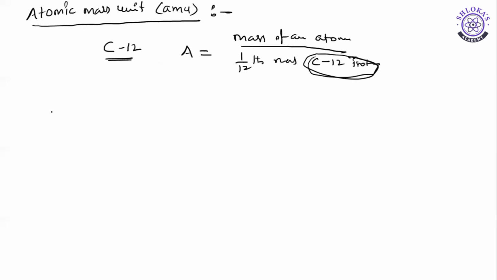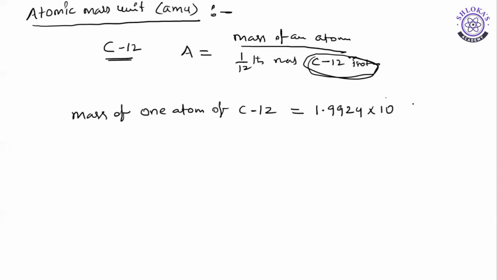Practically, by using a measuring scale balance, we can find out the mass of one atom of carbon 12 isotope, which was found to be 1.9924 into 10 to the power of minus 23 grams. This was the weight of a single atom of the carbon 12.